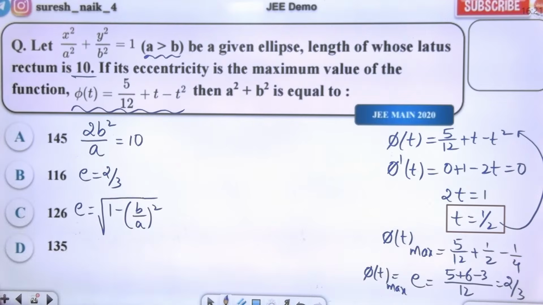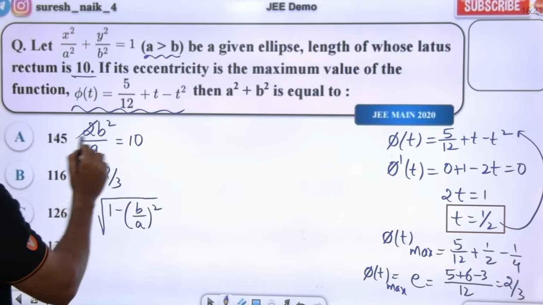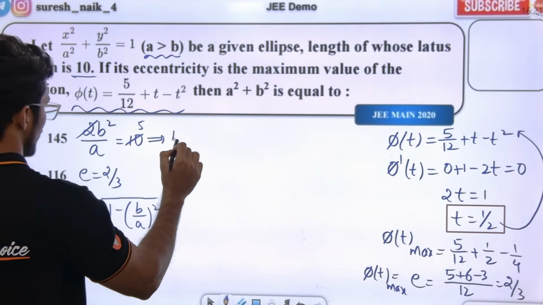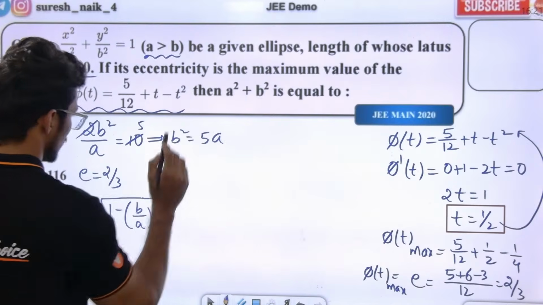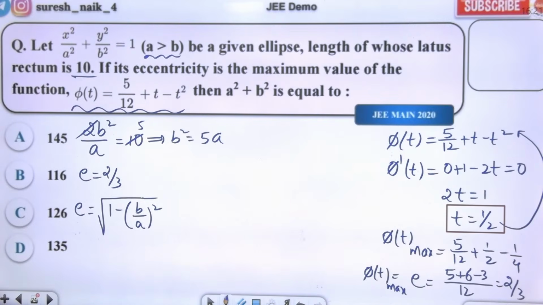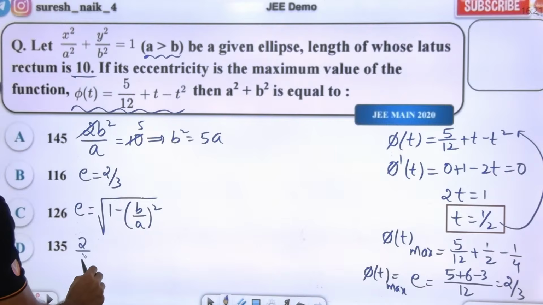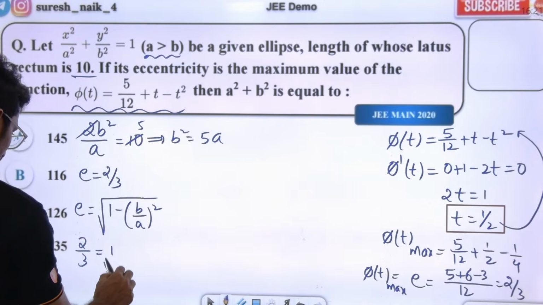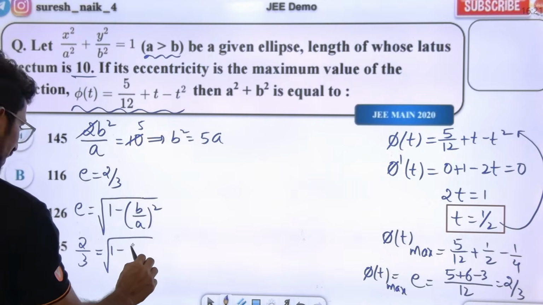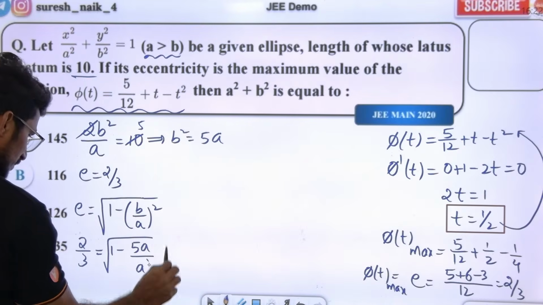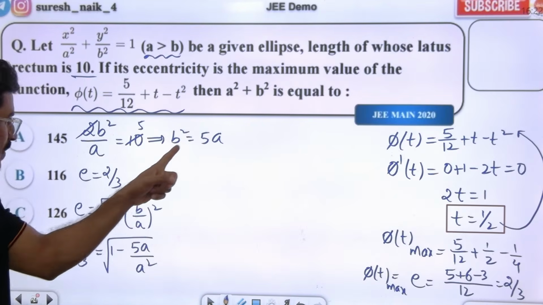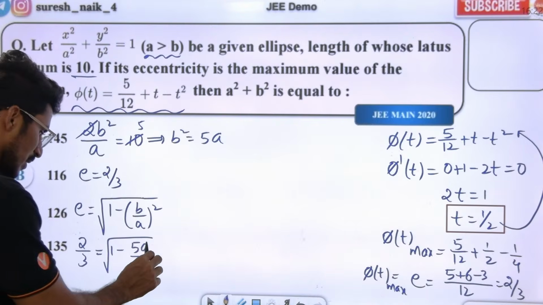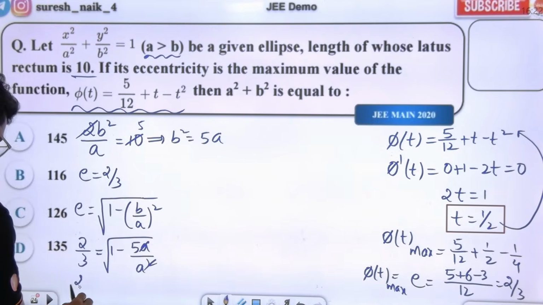Do you understand or not? Yes or no? Absolutely correct sir. Sir, now I will do one thing. From 2b square by a equal to 10, 2 ones are 2, 2 fives are 10, so b square is equal to 5a. Eccentricity is 2 by 3 here. So 2 by 3 equals square root of 1 minus b square by a square. Put the value of b square: 1 minus 5a by a square. One a cancels, so 2 by 3 as it is.